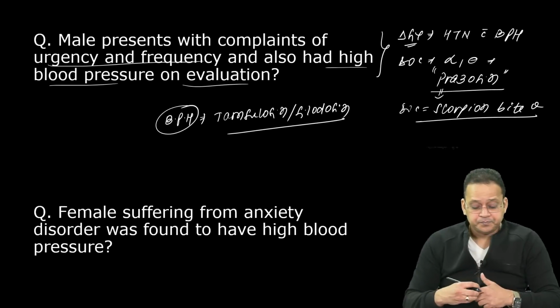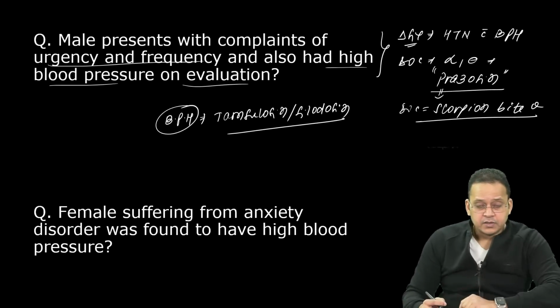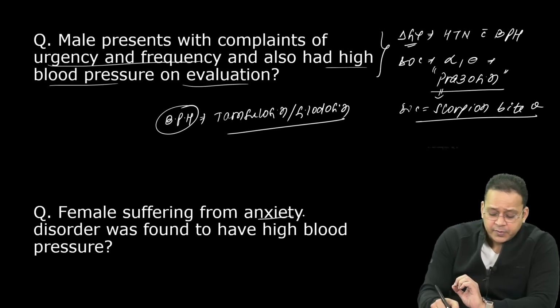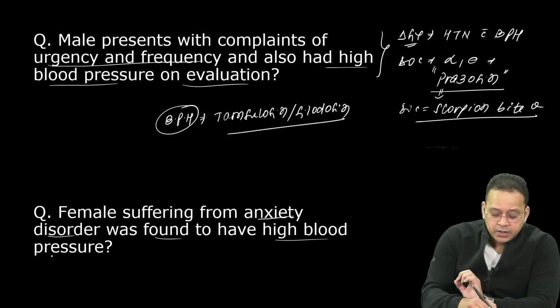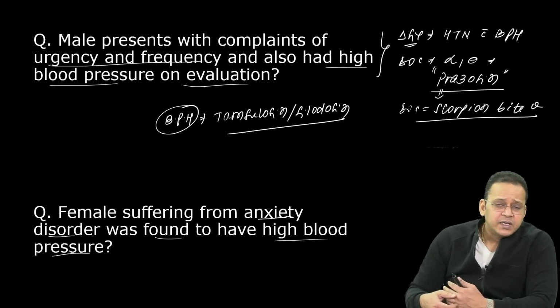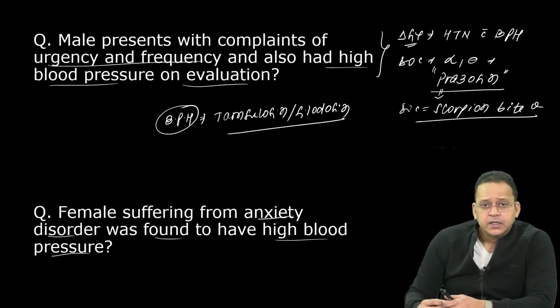All right. A female, suppose they give you such cases, a female suffering from anxiety disorder was found to have high blood pressure. So basically, a female comes to you in your medicine OPD or psychiatry OPD and complains of anxiety. डॉक्टर साहब मुझे कुछ अच्छा नहीं लगता, सब कुछ अच्छा नहीं लगता, हमेशा लगता है कि कुछ होने वाला है.